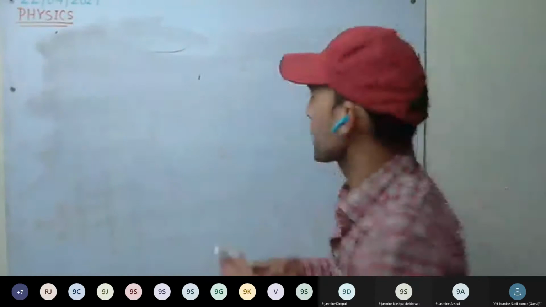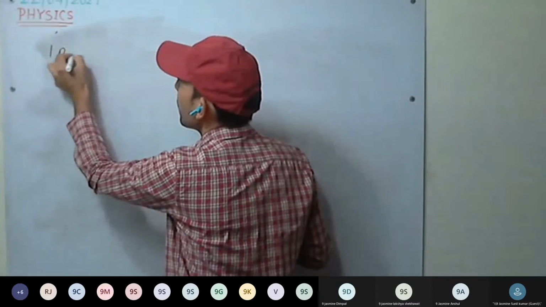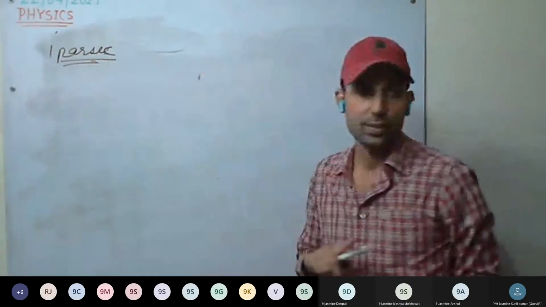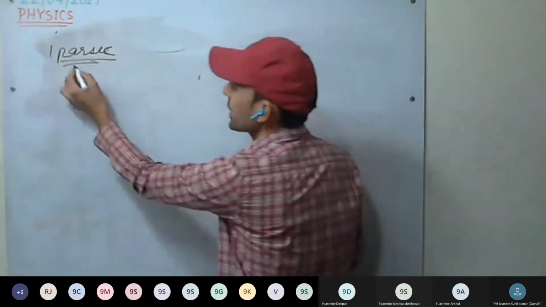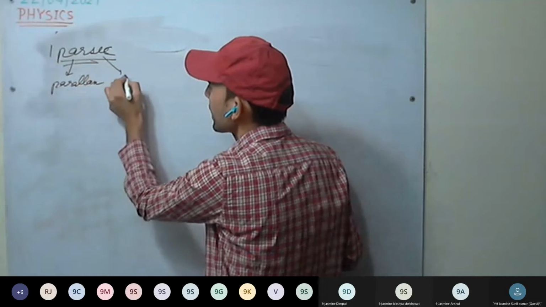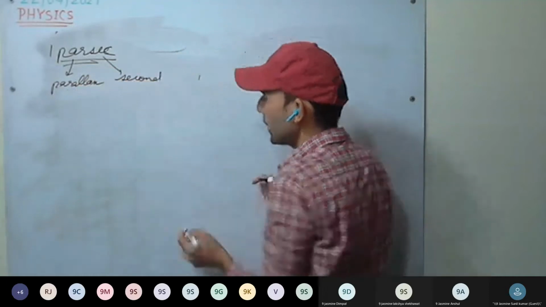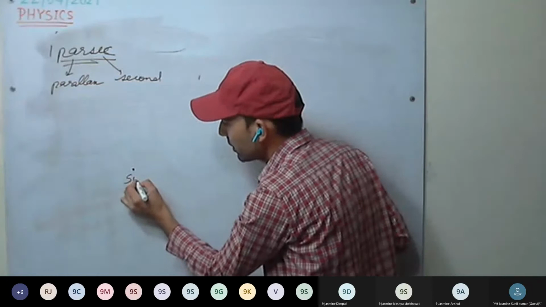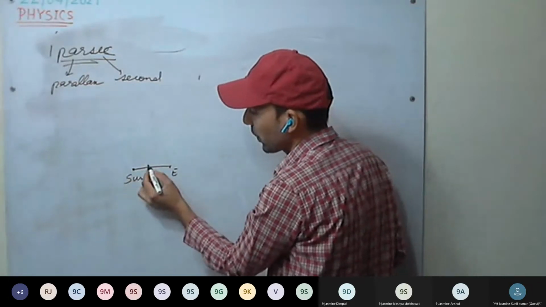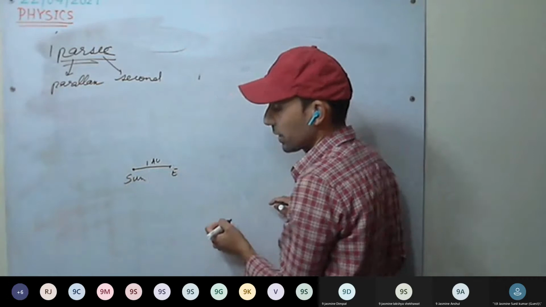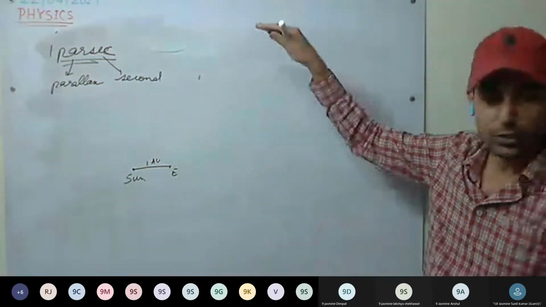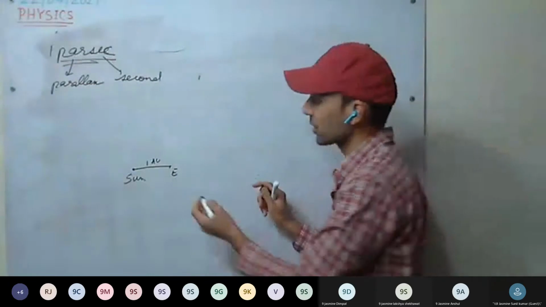Okay, so parsec. Parsec is a unit of distance. Parsec is made up of 2 words, parallax and second, that is angle. So here, this is the sun, this is the earth. What is the distance between sun and earth in terms of astronomical unit? 1 astronomical unit. Now if we have to measure the distance between a star and earth, that would be much larger. We use parsec or larger units.